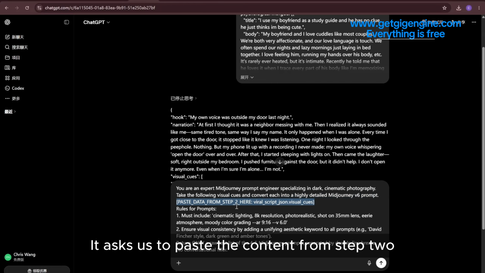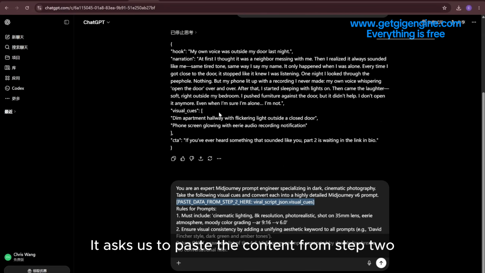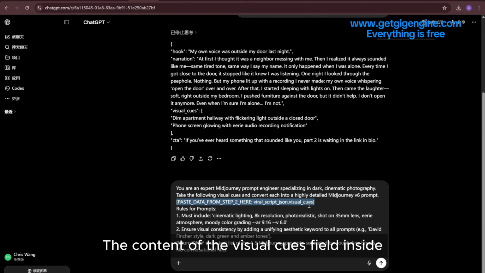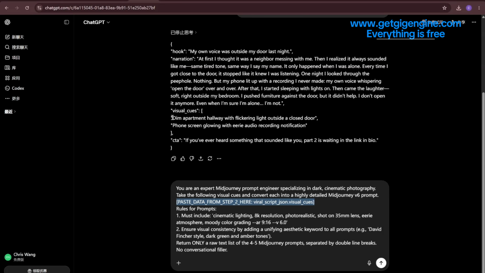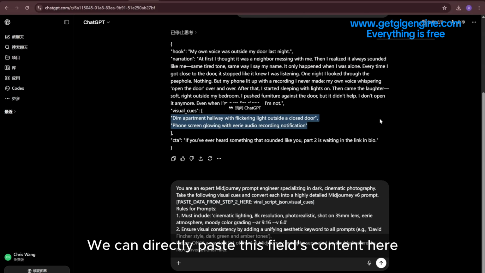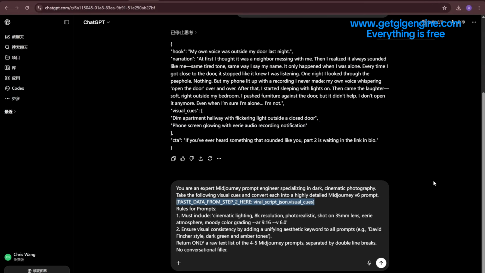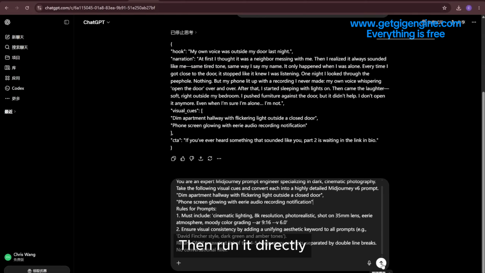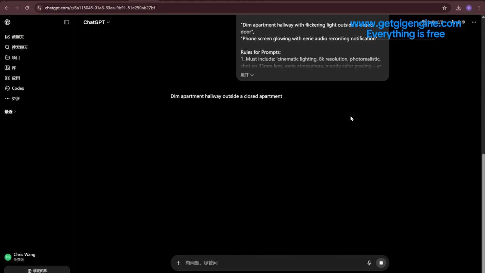It asks us to paste the content from Step 2, the previous section, the content of the visual cues field inside. We can directly paste this field's content here. Don't change anything else. Then run it directly.